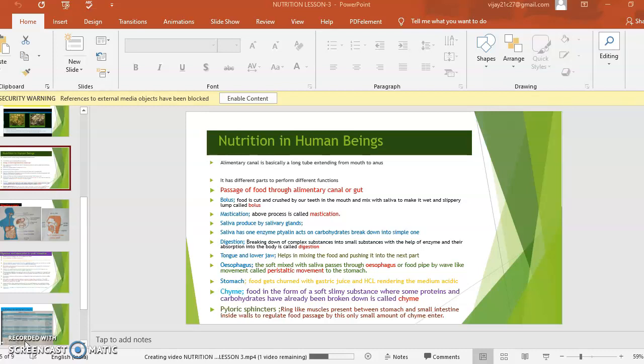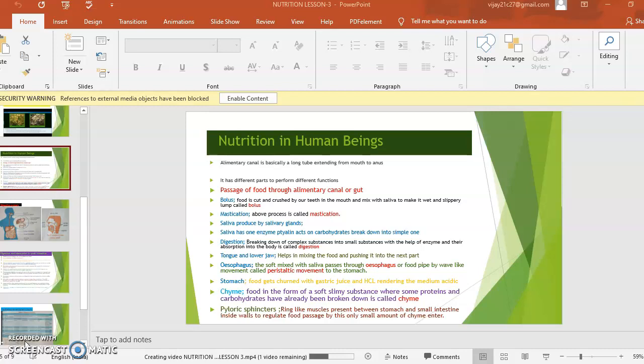The bolus preparation process is called mastication. Saliva is produced by the salivary glands and released in our mouth. Salivary glands are three in our buccal cavity.